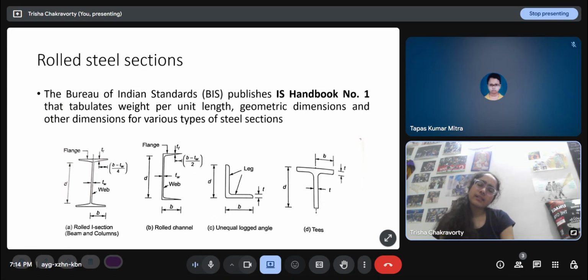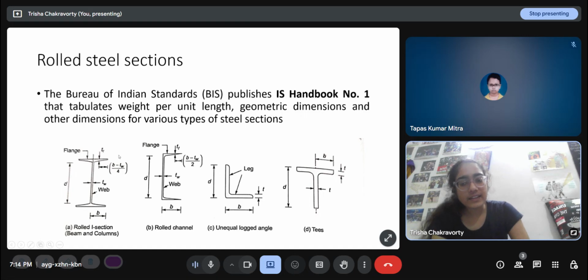And these are some rolled steel sections which the BIS, Bureau of Indian Standards, publishes in SP6. They are all tabulated: the weight per unit length, geometric dimensions, moment of inertia about both axes, etc. For each of these sections, which we get in the industry, a lot of these properties are tabulated. So this is a joist section or an I section. This is a channel or C section. This is an angle section. It can have equal legs or unequal legs.